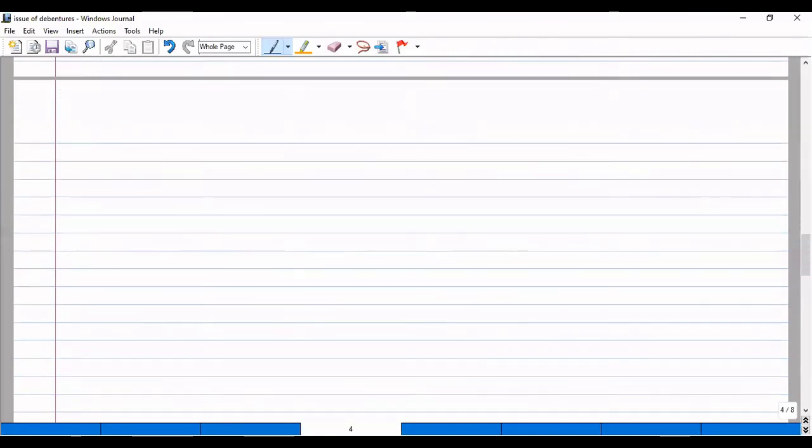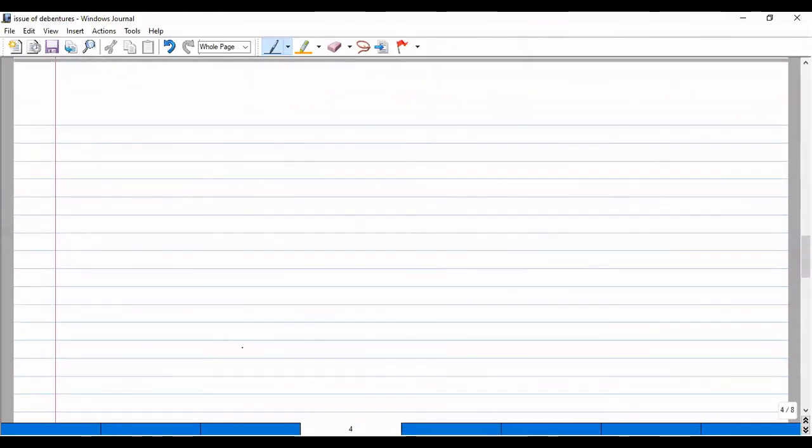Now we are going to see another sum on issue of debentures for cash at premium.